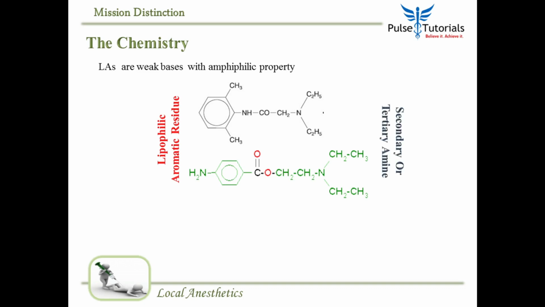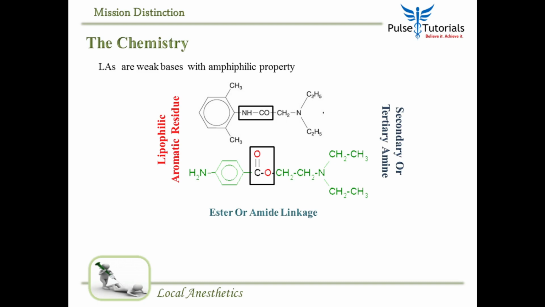In each of these compounds, the cyclical part actually makes the local anesthetic lipid soluble. The aromatic residue makes it lipid soluble, whereas the long chain secondary or tertiary amine makes it more water soluble. Look at the link between the aromatic residue and the tertiary or secondary amine.